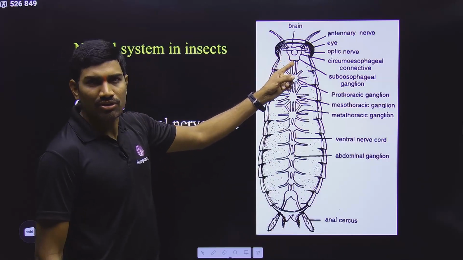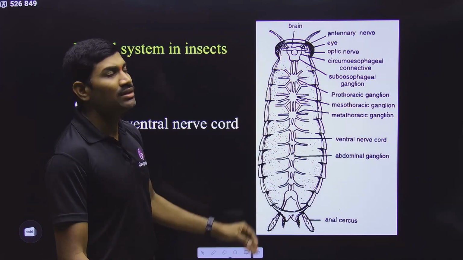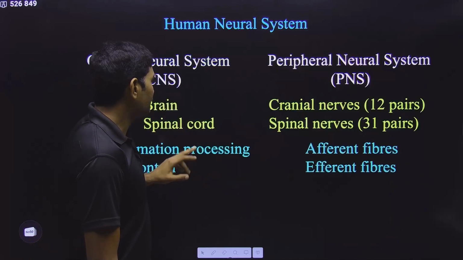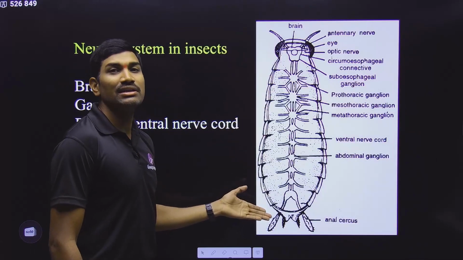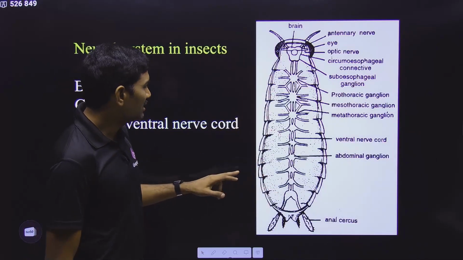But technically, there is a brain. But this is not much developed like in vertebrates. It is a very small thing here. So this is what they are saying here. And here you can see the double ventral nerve cord. Anyhow, all these points we have studied in the animal kingdom chapter, so leave it.